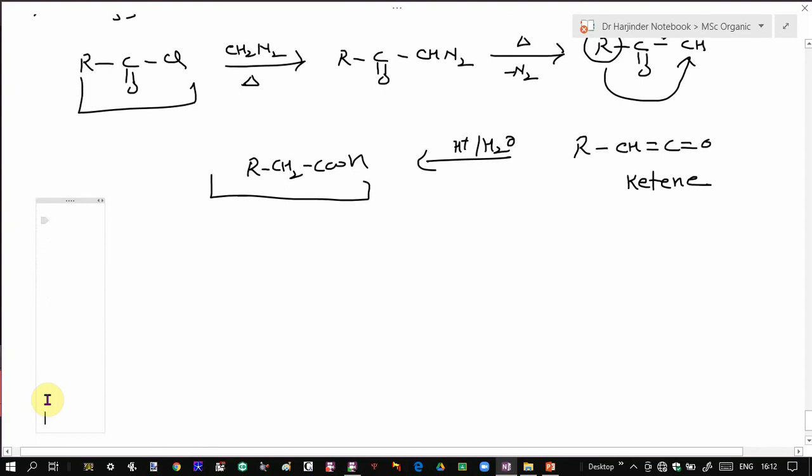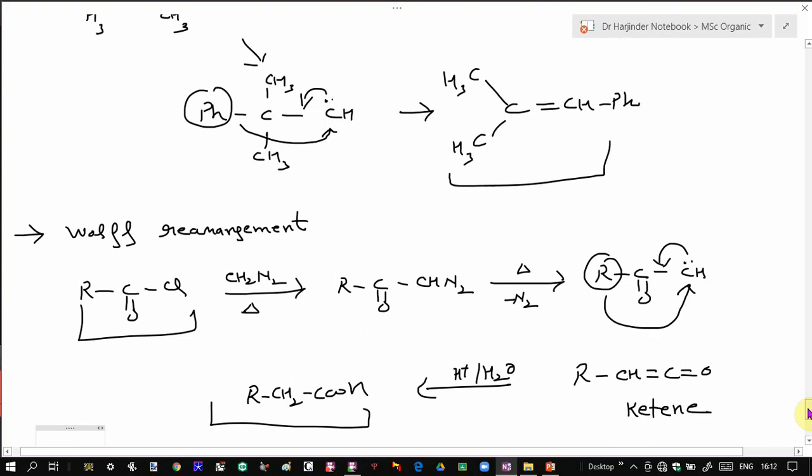These were the various reactions of these carbenes. So just go through these reactions, and go through your notes also, and the reactions given in the book also. And if you have any doubt regarding these reactions, you can ask.